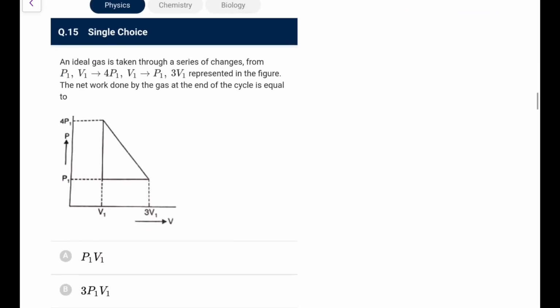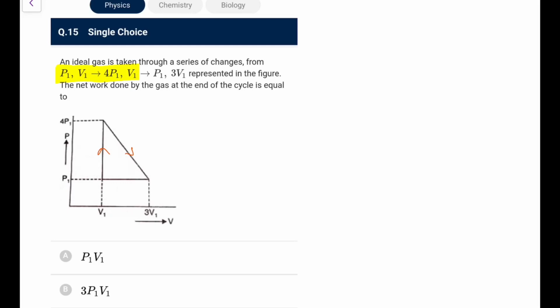Next, what we have: an ideal gas is taken through a series of changes, P1 V1 to 4 times P1 V1, and then from P1 to 3 V1, represented in the figure. What is the net work done by the gas at the end of the cycle?